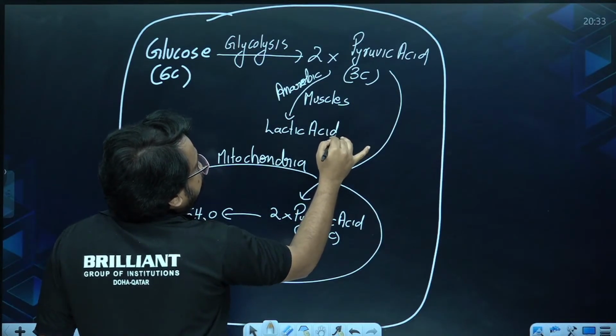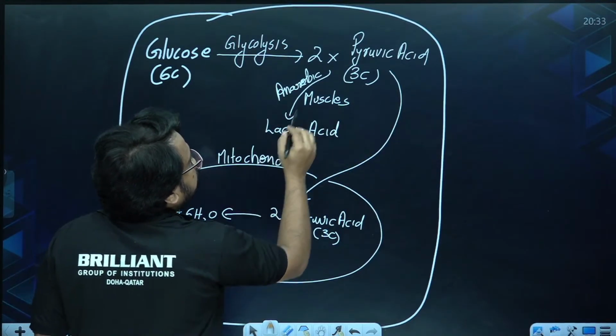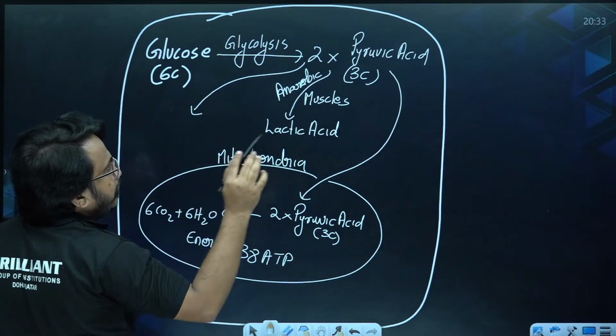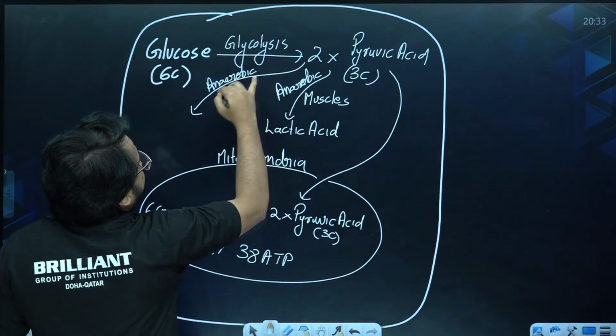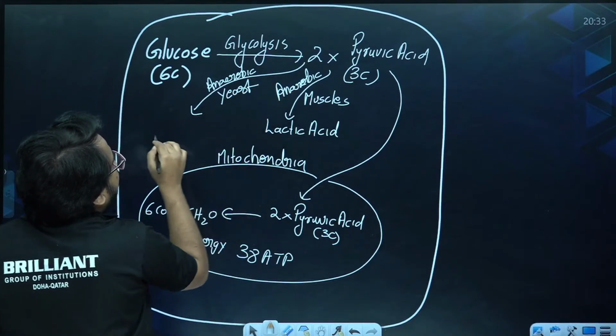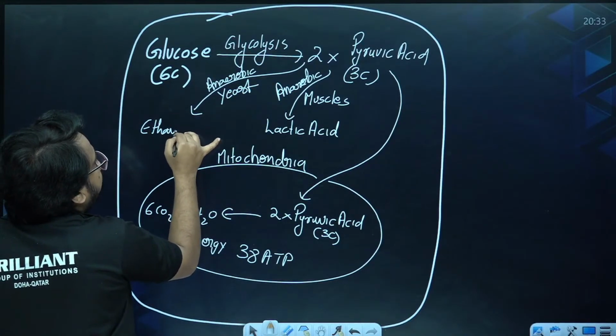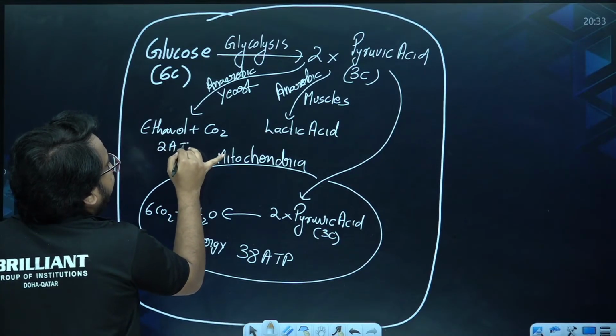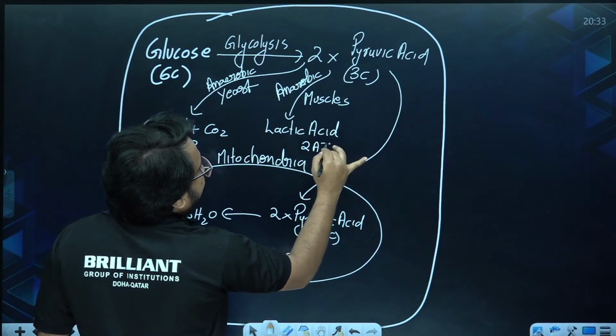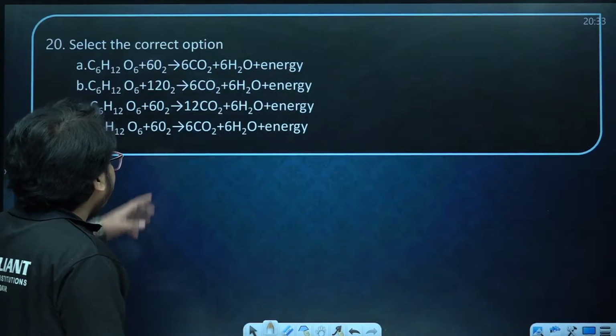That may result in muscular cramps. It will be producing lactic acid. It can cause muscular cramps. Whereas in anaerobic conditions in yeast and all, it will result in the formation of ethanol and carbon dioxide, and it yields only 2 ATP. So energy production in anaerobic respiration is very less.